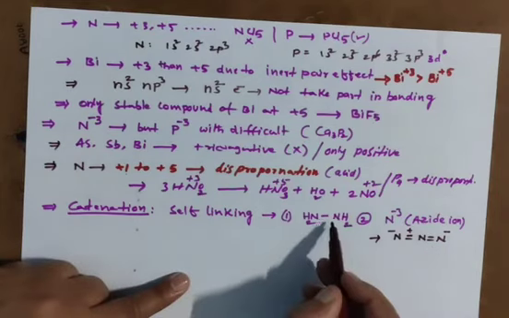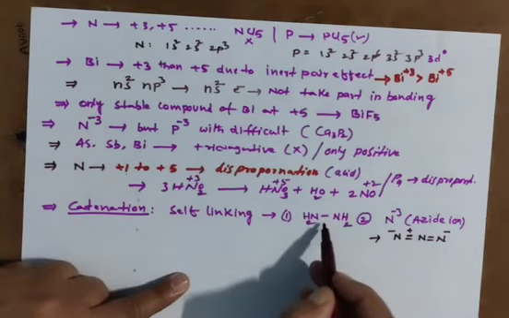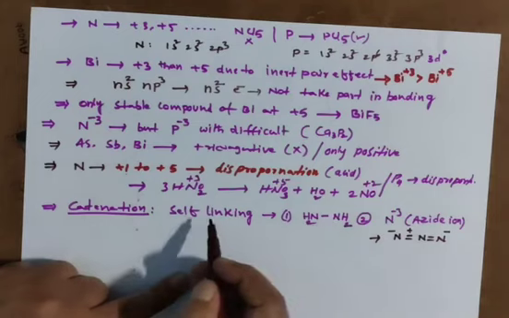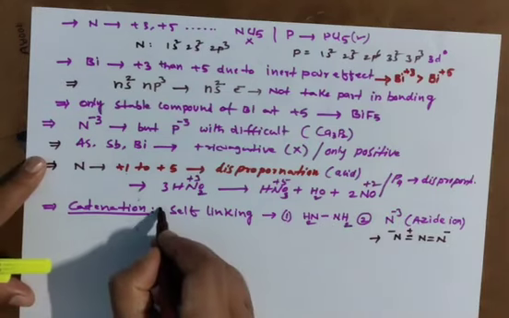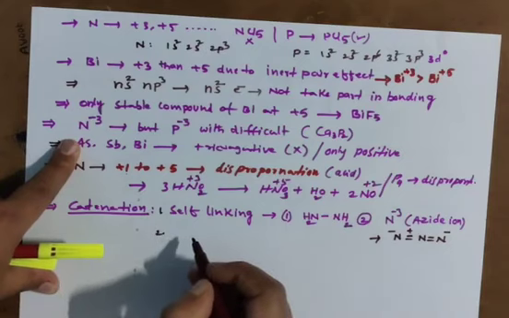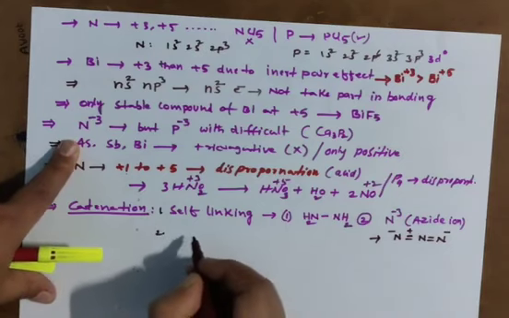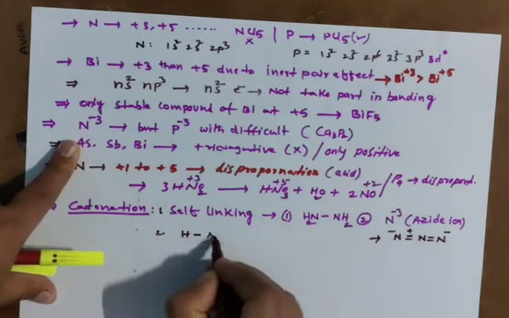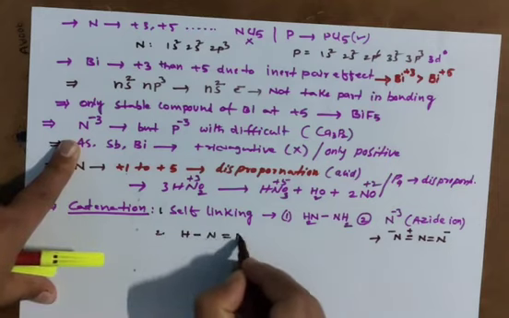Similarly, here also nitrogen bonded, self-linking. You go for another one. We have here hydrazoic acid, N3H. Clear?